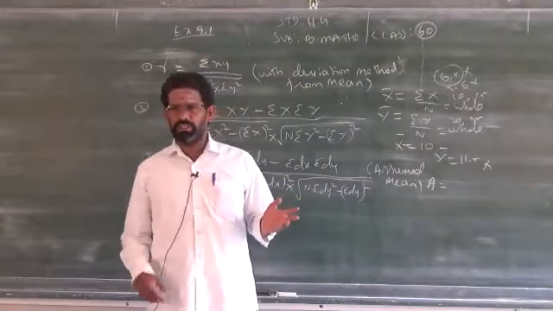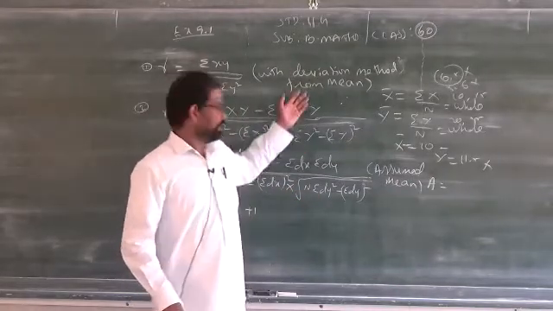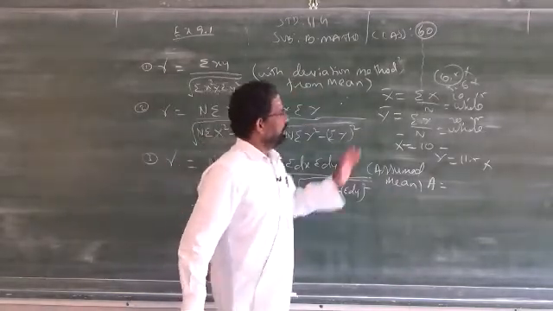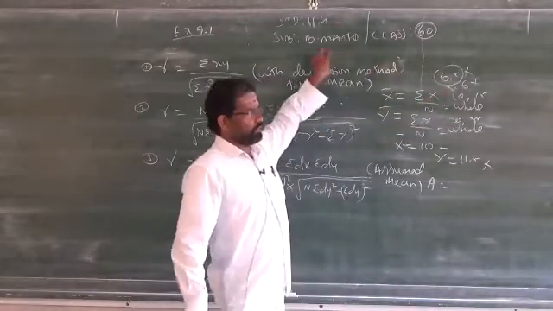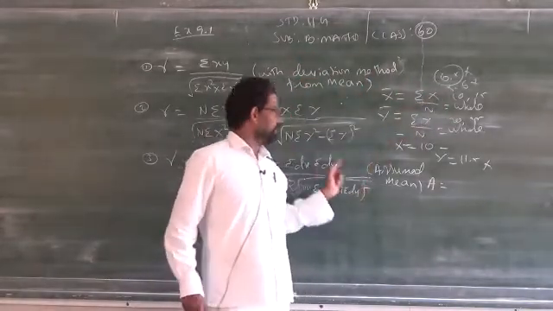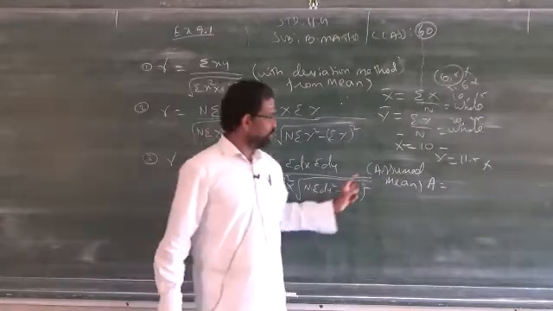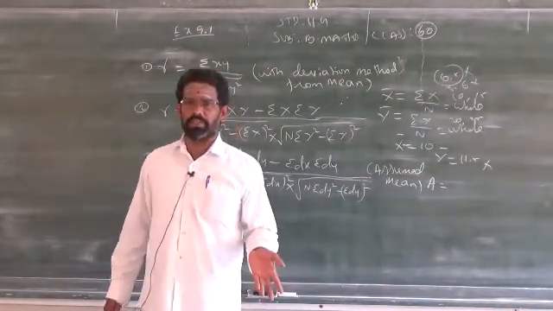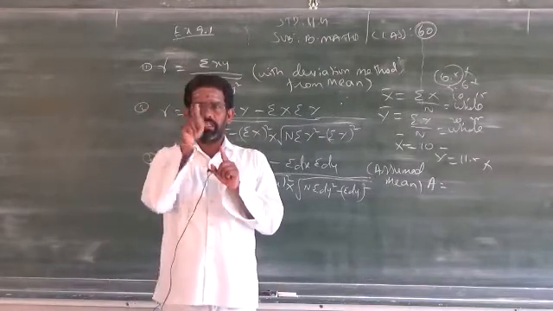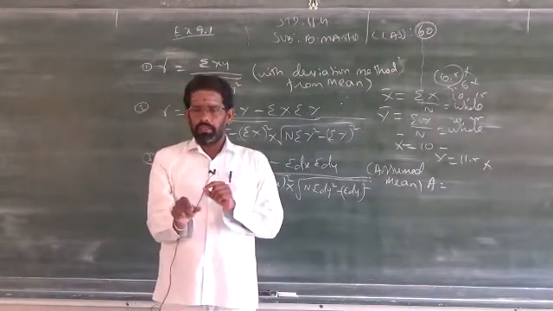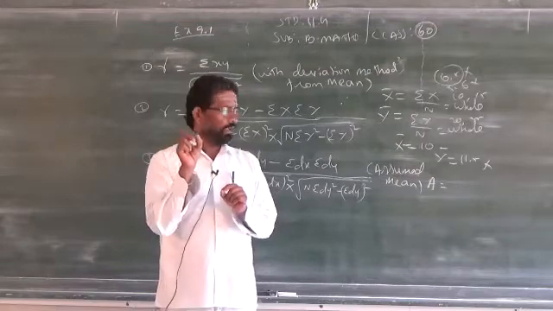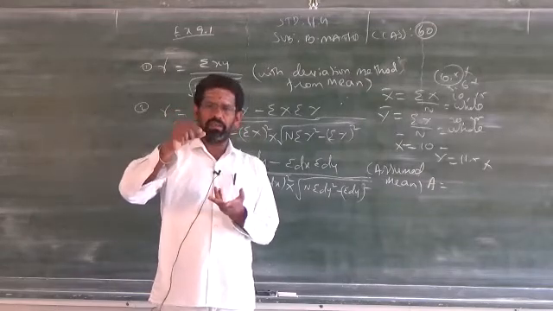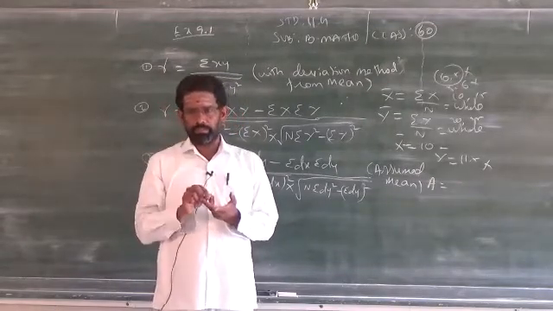When the name is not mentioned, you can follow any one method, but before that, check whether x bar is a decimal: if not, the first one. When x bar is a decimal, you go to either the second formula or the third formula. For the third formula, you have to take an assumed mean. How do you take the assumed mean? Just now I said, you have to see the x data. In that x data, you are allowed to take a, inside the data, any one number which is close to all the data.